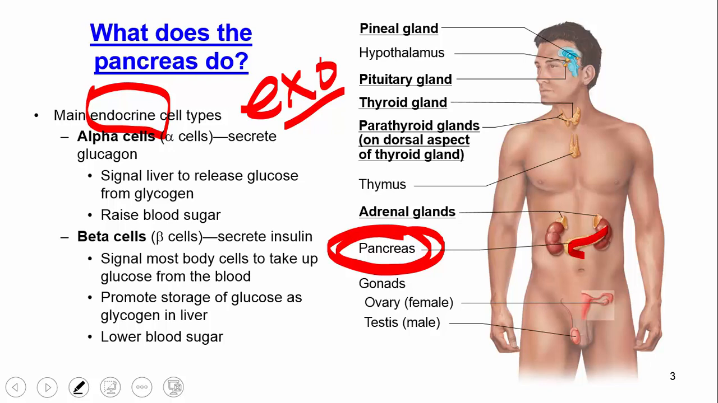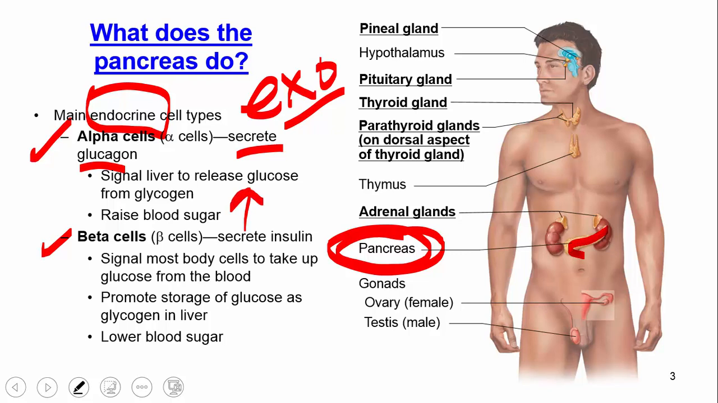So there's two types of cells. There's alpha cells and there's beta cells. The alpha cells secrete glucagon, and what that does is it signals the liver to release glucose. So basically, if your blood sugar is too low, glucagon will be secreted to raise your blood sugar.